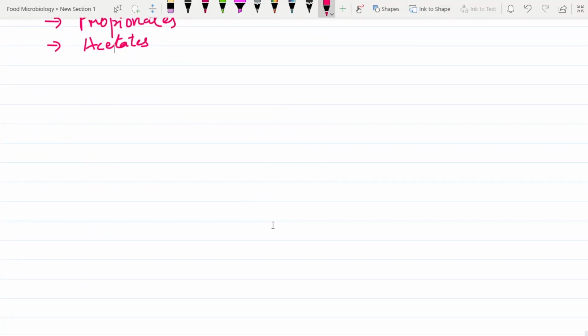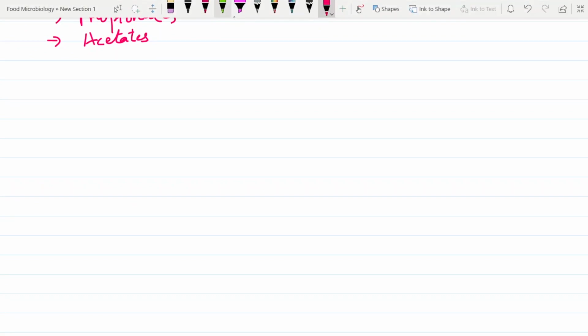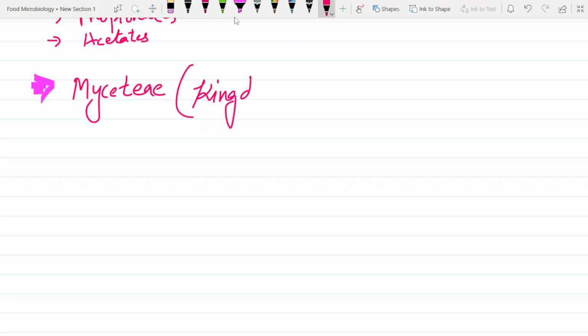Now, continuing to learn more about these molds, what are molds actually? I want to be very clear, that's why I just want to clarify all these things. Molds actually are a type of plants, to be very simple. And the kingdom of these molds is Mycetae. So the kingdom of molds is what?